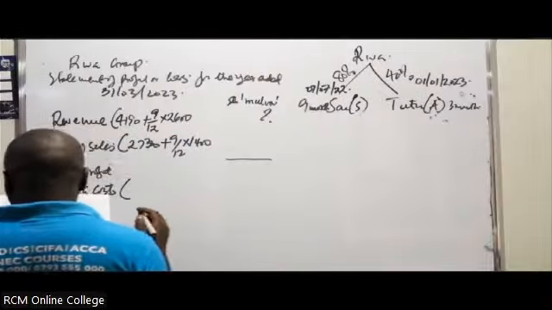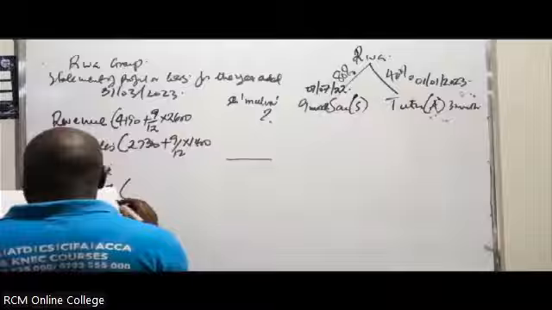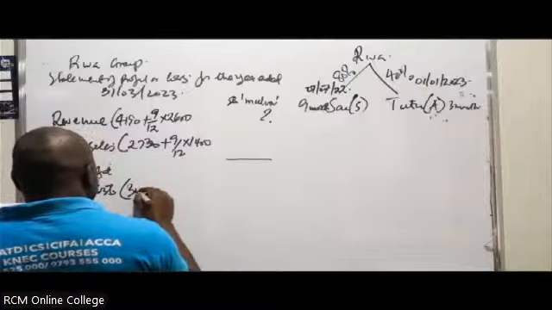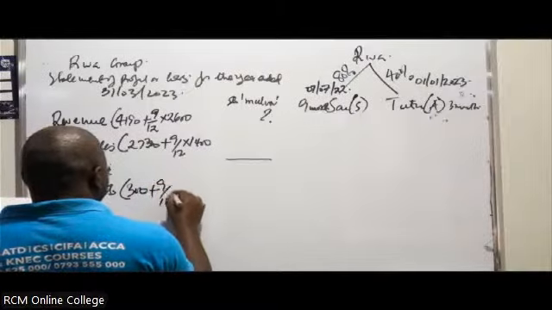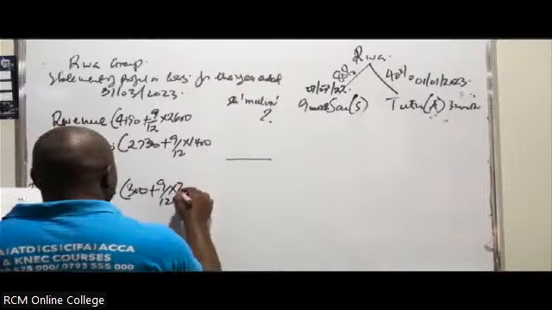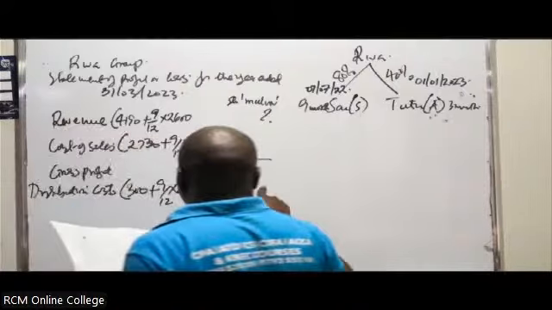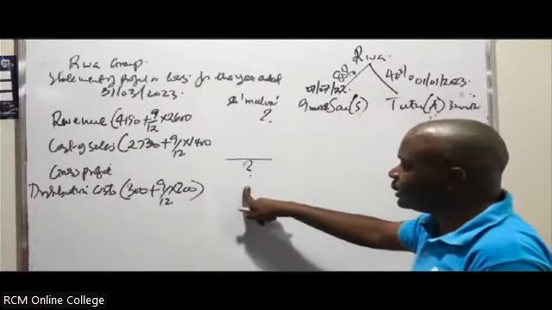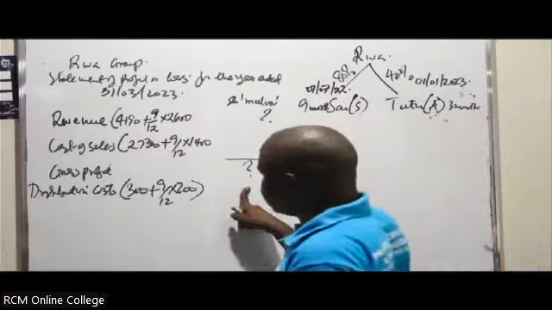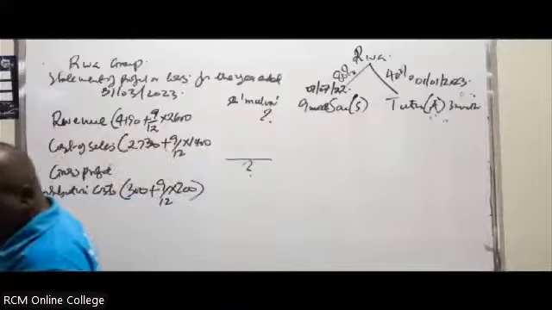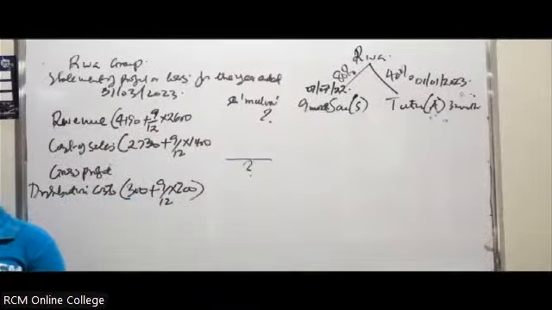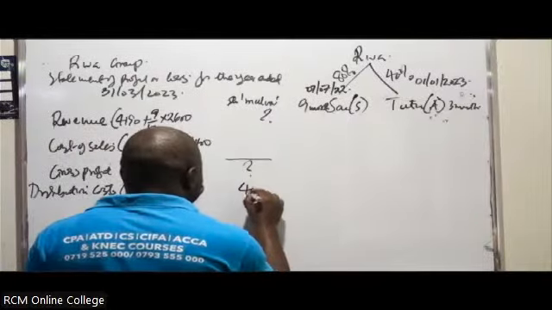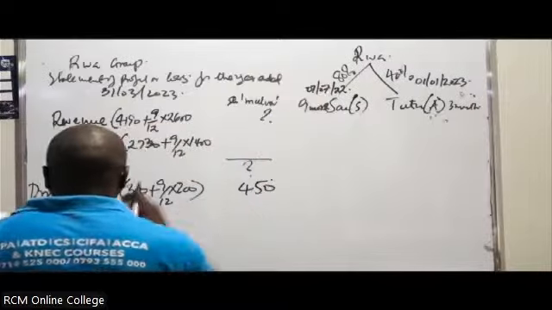You'll take 300 plus 9 out of 12 multiplied by 200, and you close the chapter. What is the figure you're getting here? 300 plus 9 out of 12 multiplied by 200. You get 450. So when you close the chapter, you've already scored your mark there.